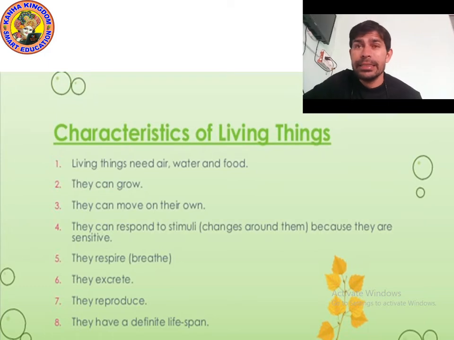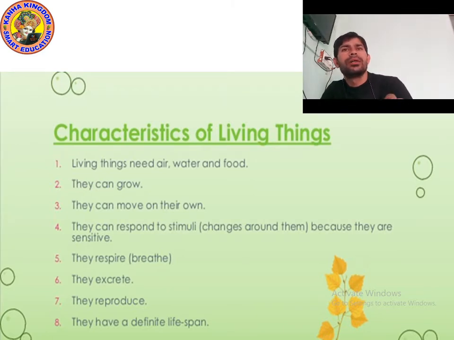Living things need air, water, and food. Yes. Point number one: living things need air, water, and food. Yes. Living things need all these things. Am I right?